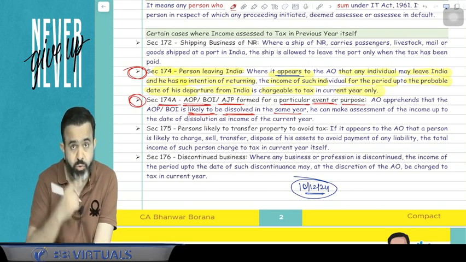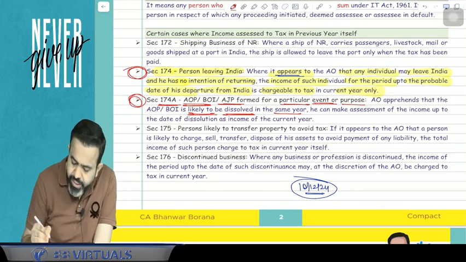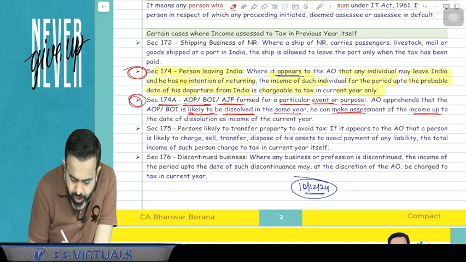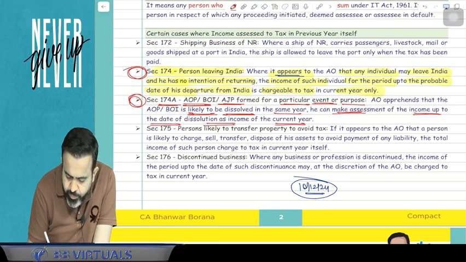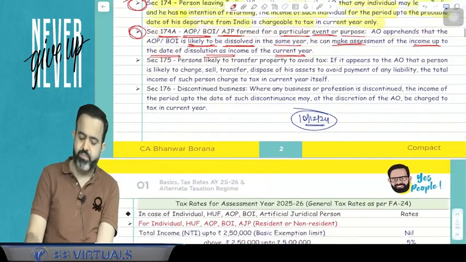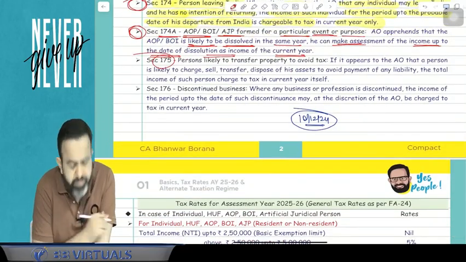So here it appears to the AO that it is dissolved in the same year. He can make the assessment of income up to the date of dissolution as income of the current year. Now guys, there is one more section, section 175.